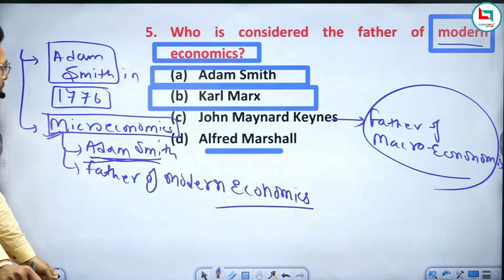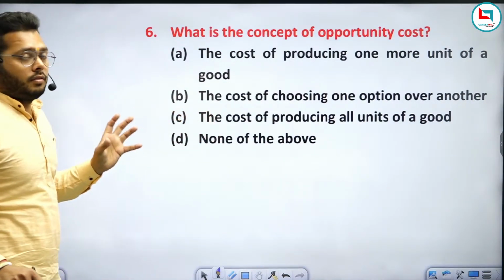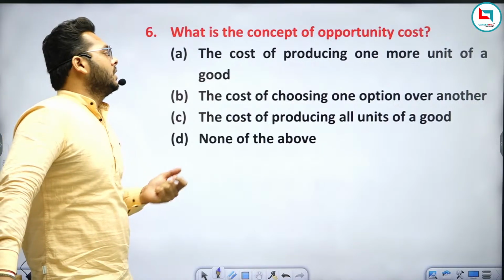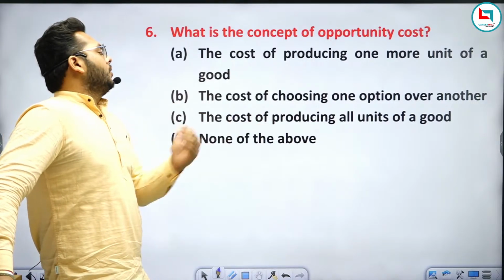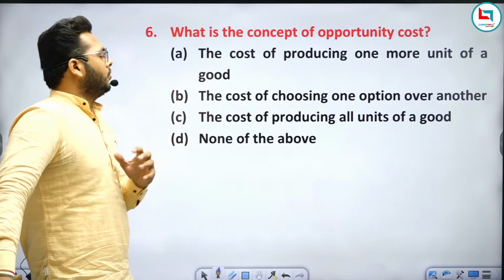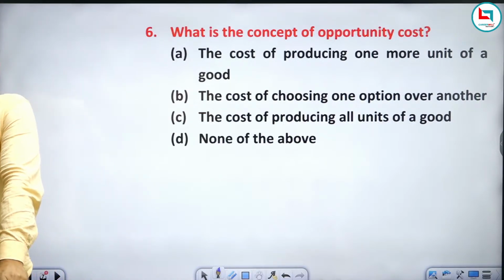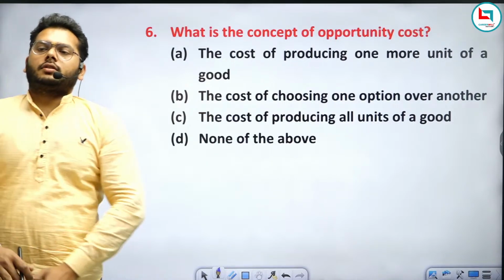Now come to the next question. What is the concept of opportunity cost? I have already explained this basic concept. What is the meaning of opportunity cost? The cost of producing one more unit of a good, the cost of choosing one option over another, the cost of producing all units of a good, or none of the above? So answer this question.